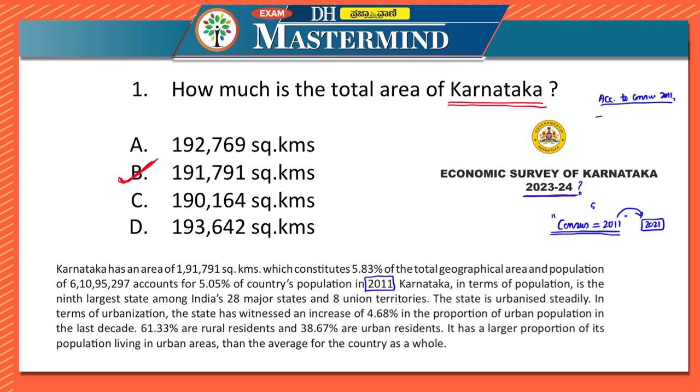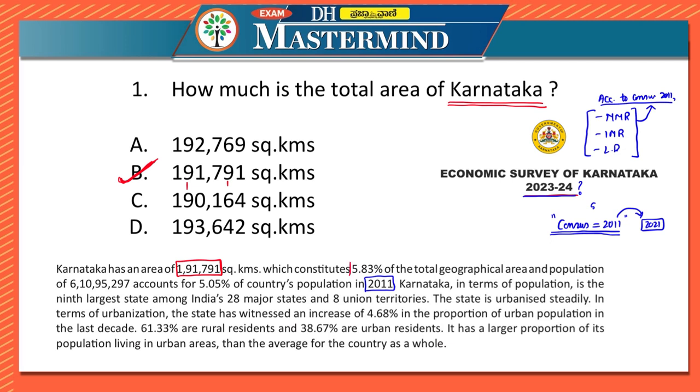So if they're asking you about maternal mortality rate, infant mortality rate, literacy ratio, in all these contexts, you have to remember that they are asking you with respect to the 2011 census. So if you are looking in the survey also of 2023-2024, they have mentioned it is 191,791. This seems to be like a fancy number that is easier to remember in that case, right? So it is like 191,791.